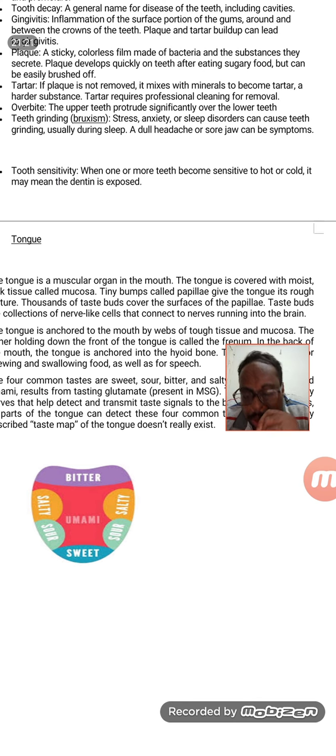So we have thousands and thousands of taste buds on it, which help us make the taste very good. And if you see the back of the tongue, this tongue is attached somewhere over here to a bone known as the hyoid bone. So these are the things we have to know.